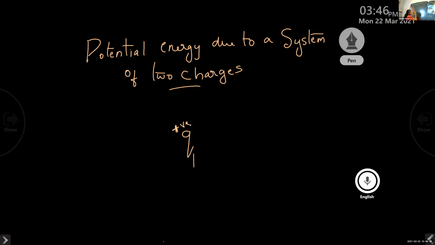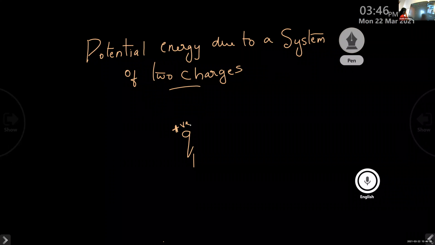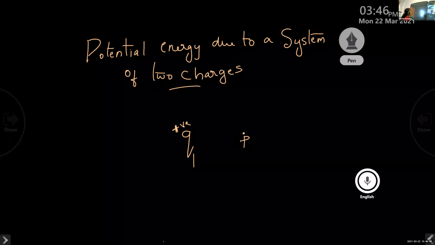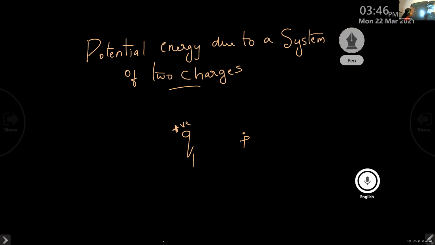The region of space around this charge Q1 is the electric field. We are considering a point P in the electric field of this charge Q1, and they are separated by a distance of R.